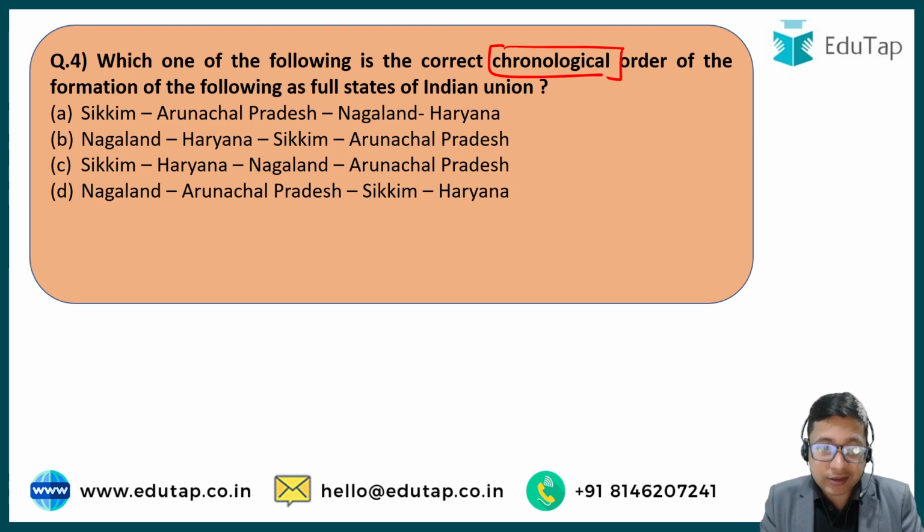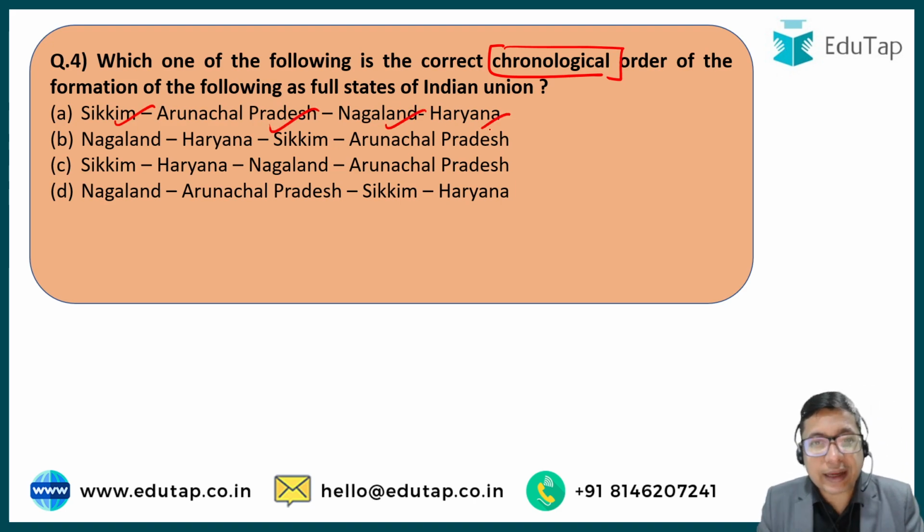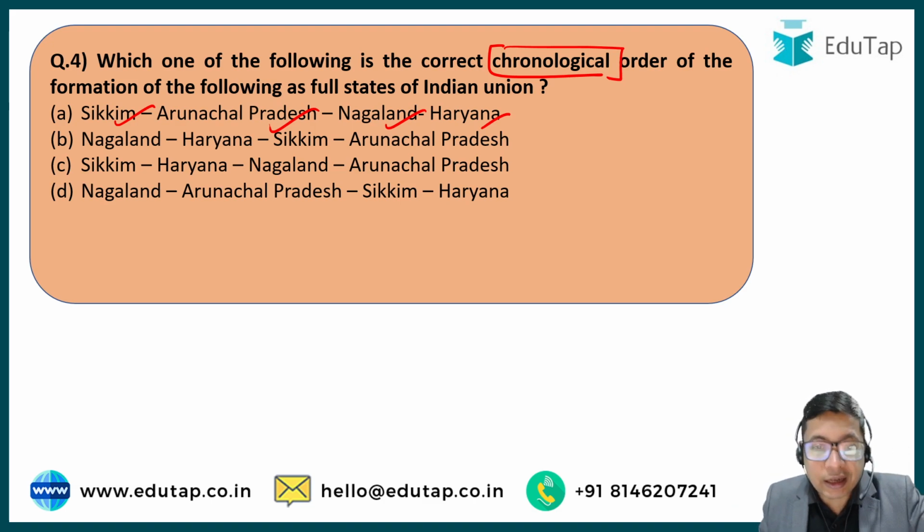Okay, so this question is asking about four states: Sikkim, Arunachal Pradesh, Nagaland and Haryana. All these states were initially not part of the Indian Union as full-fledged states, but were formed subsequently after independence. So what we want to know is the correct chronological order. The state which became a full state first has to come first, and the state which became a full state later has to come later. So what is the correct answer for this question? Sikkim, Arunachal Pradesh, Nagaland and Haryana.